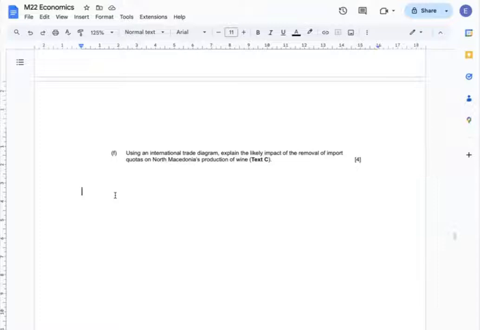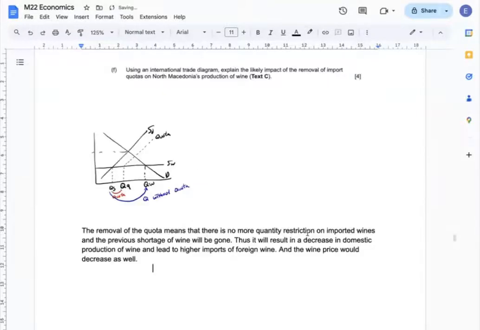F. Using an international trade diagram, explain the likely impact of the removal of import quotas on North Macedonia's production of wine. The removal of quota means that there is no more quantity restriction on imported wines, and the previous shortage of wine will be gone. Thus, it will result in a decrease in domestic production of wine, and it's going to lead to higher imports of foreign wine. And the wine price will decrease as well, to the world price level.